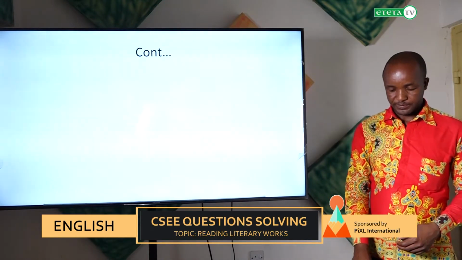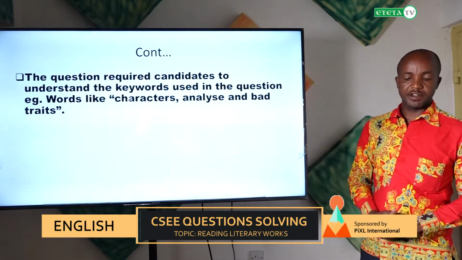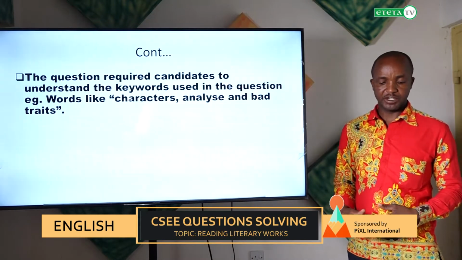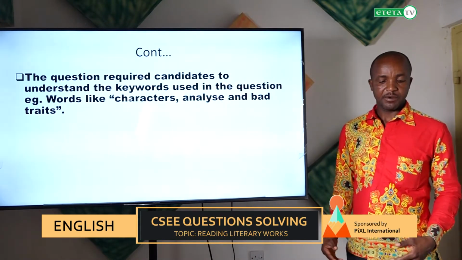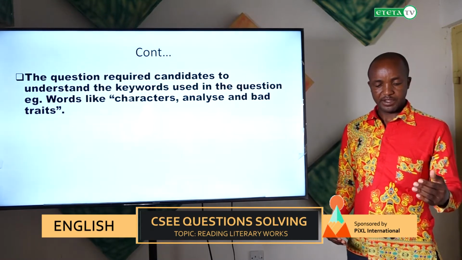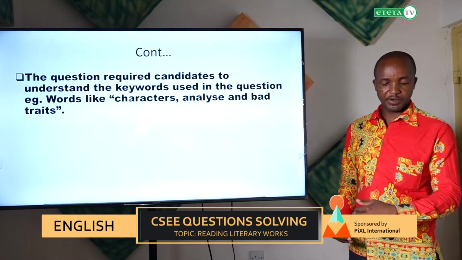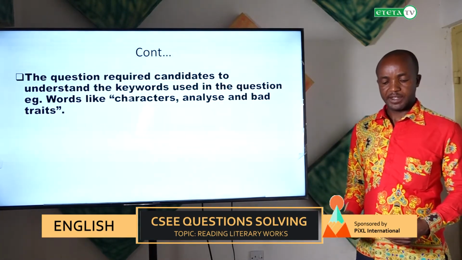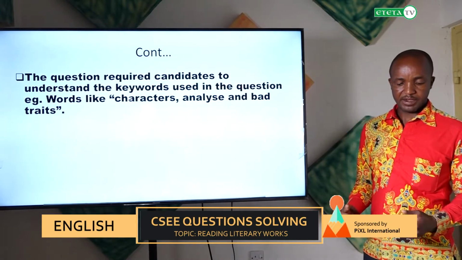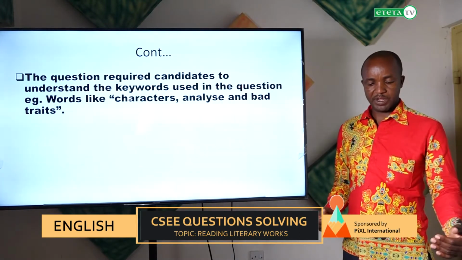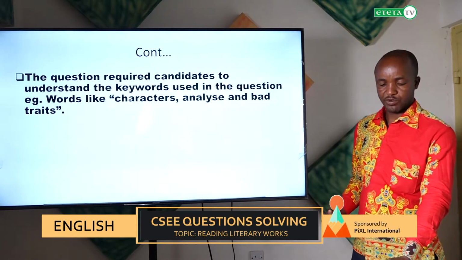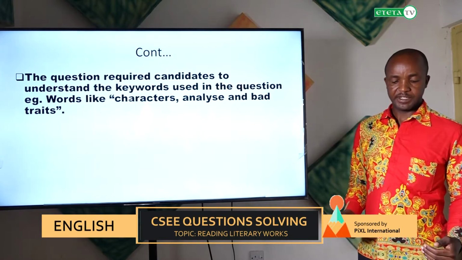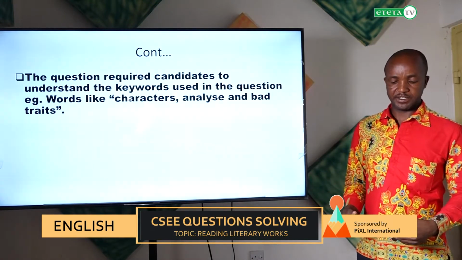So this question requires a student to understand the keywords which have been used in this question. For instance, in our question here, we have some keywords like character, analyze, and bad trait. We have used the term analyze because we know Form 4 students are now in higher order learning. They have to analyze the thing, to differentiate the thing.